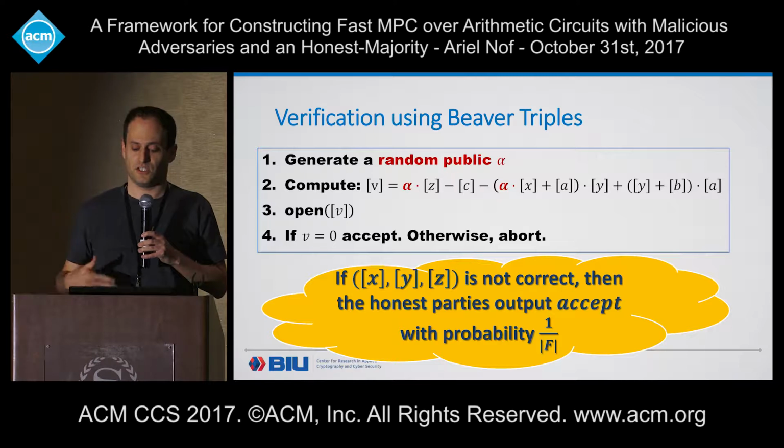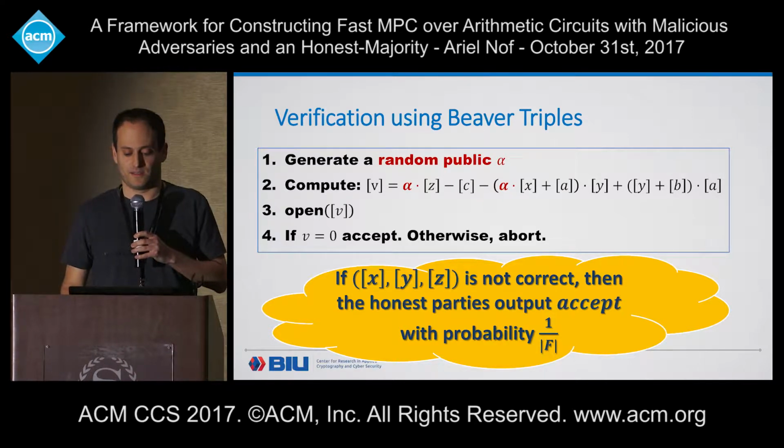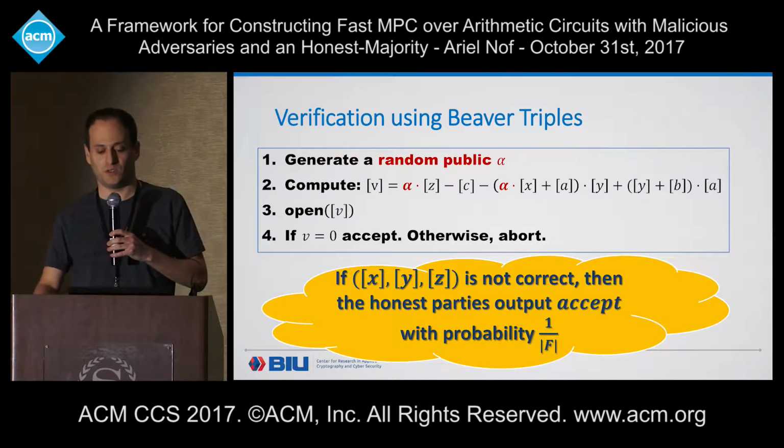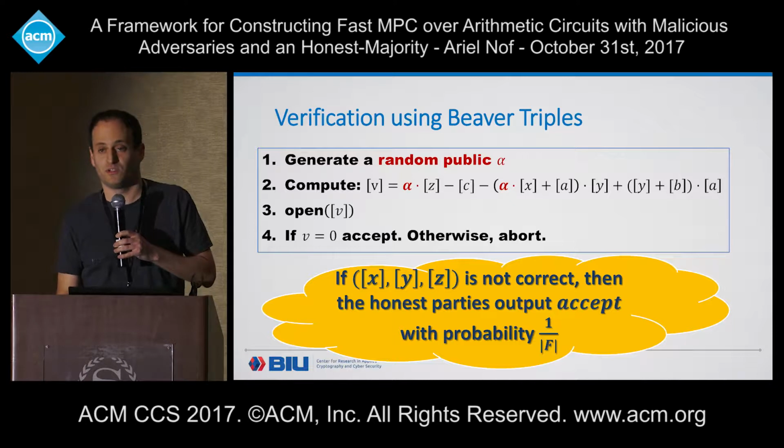Okay, so this is the cheating probability of the adversary, 1 over the size of the field, and this is the cheating probability regardless of whether the Beaver triple is correct, and therefore we can generate the Beaver triples in a very efficient way.